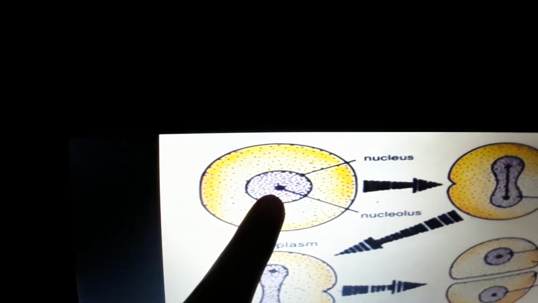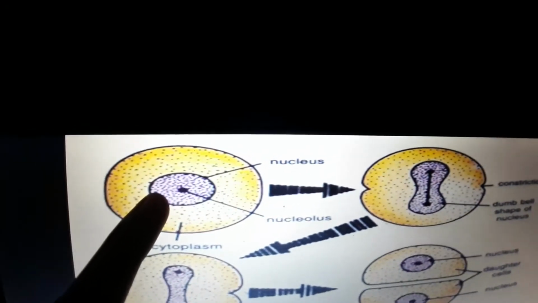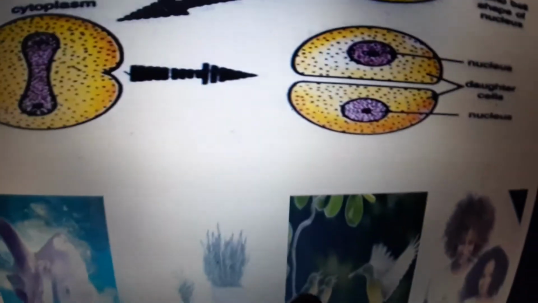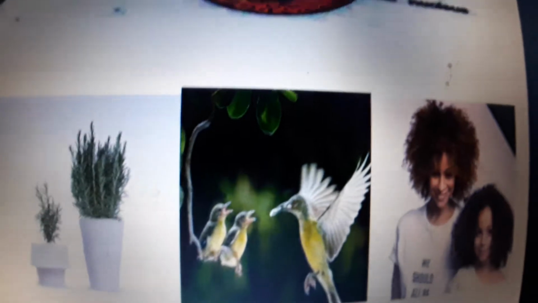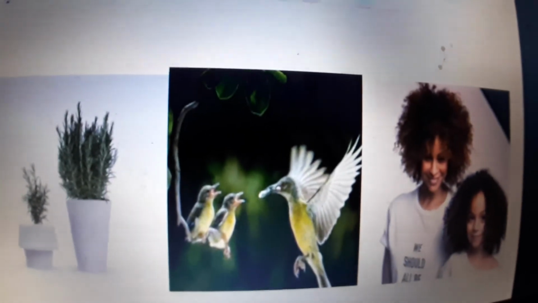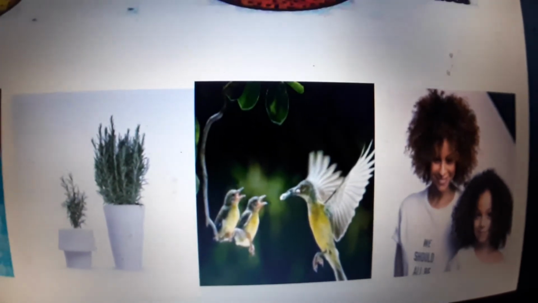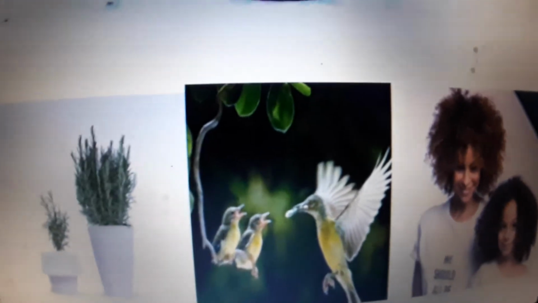Okay, all the genes, characteristics such as color, shape, and all these things, the genetic information will be stored in the nucleus. So the single cell of a parent divides and divides and divides, and it forms the child. Okay, so that is why the offspring of a bird looks like the bird itself. The child of a dolphin looks like the dolphin itself.